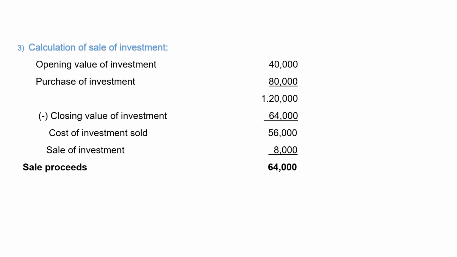Then we will have 56,000 rupees, the cost of investment sold. Then add profit on sale of investment during the year 8,000. Total sale proceeds of investment is equal to 64,000.